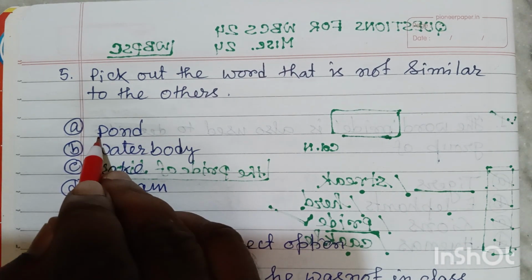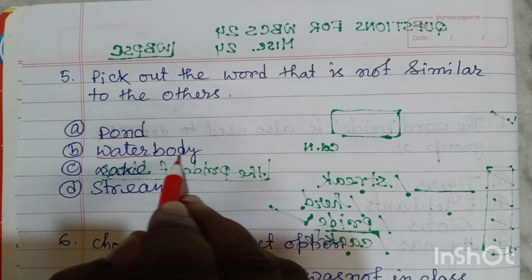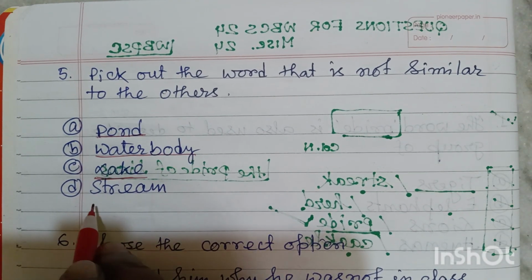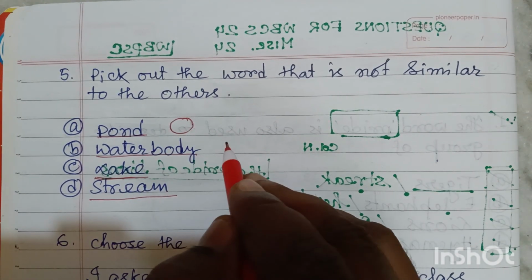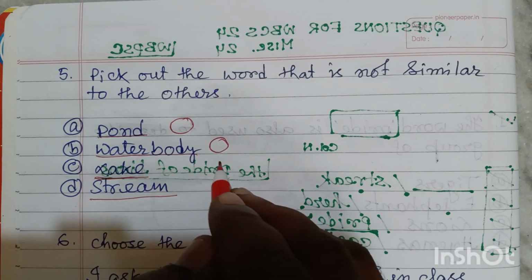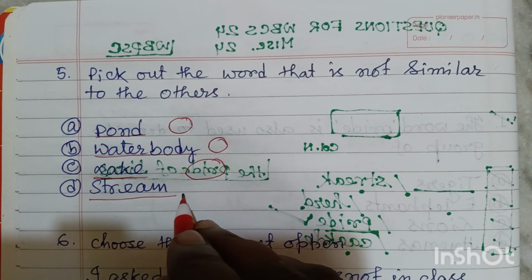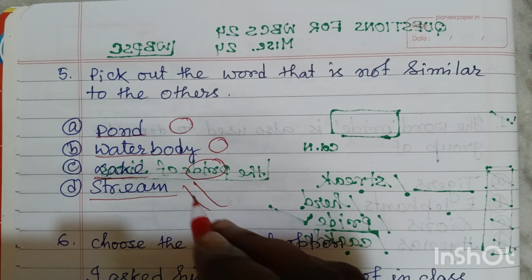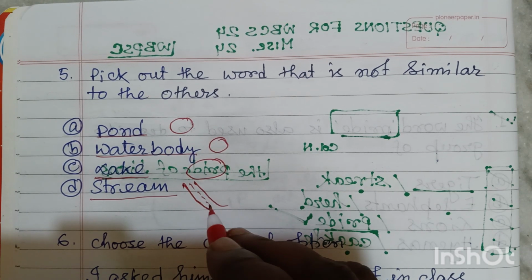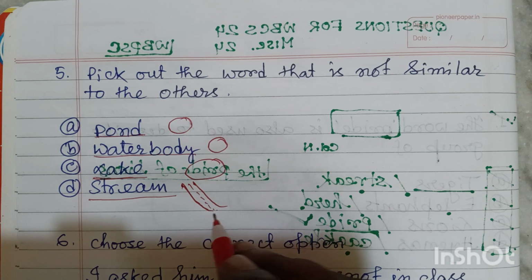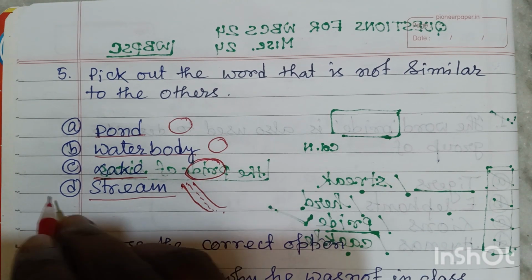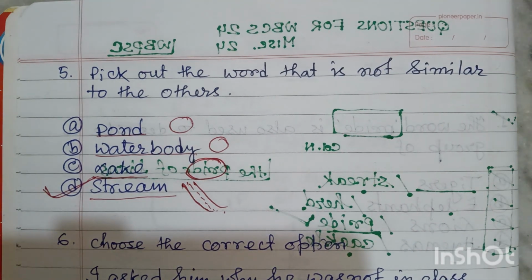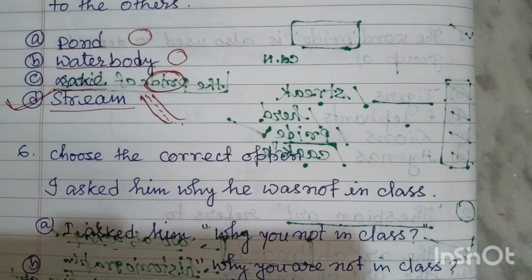So first option is pond, then water body, then lake, and after that stream. Friends, you can see pond is a surrounded place. Water body, that is also a surrounded place. Lake, that is also a big surrounded place. But stream is not a surrounded place. Stream refers to brooks or small rivers. So it flows from one side to another side. It is not in a confined area. So the correct answer is this one. Friends, I think the logic is clear to you.